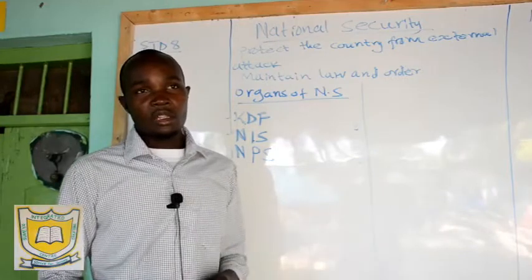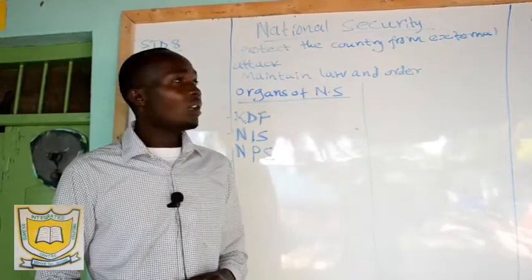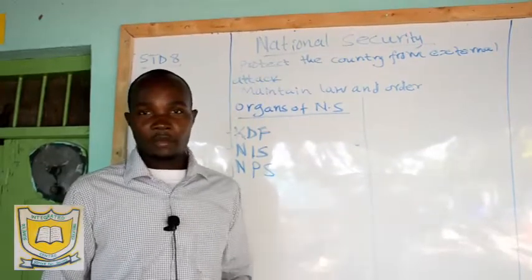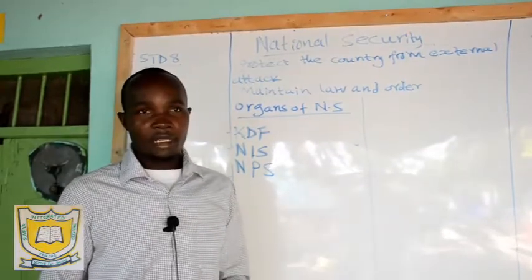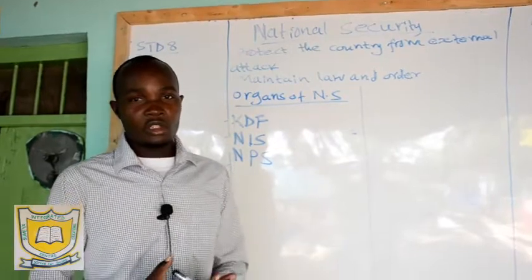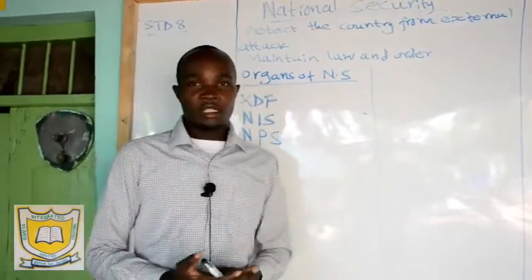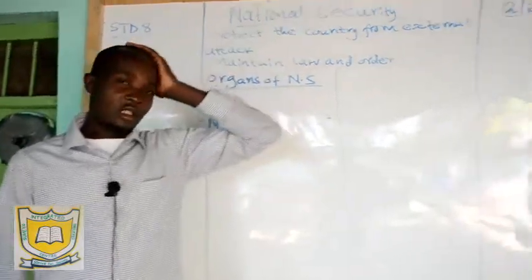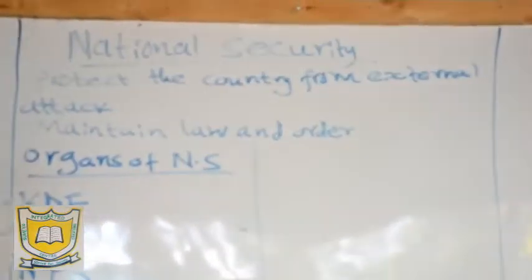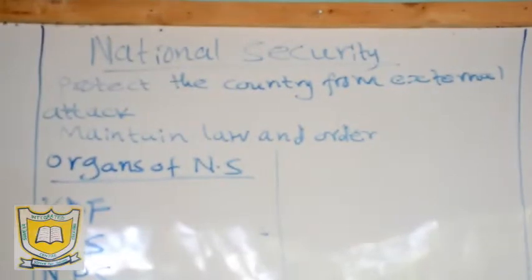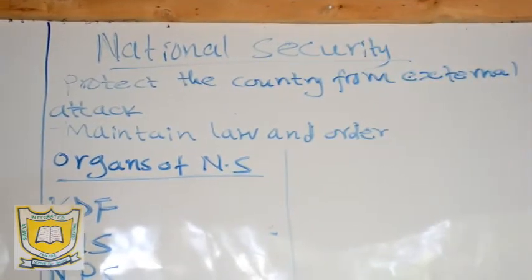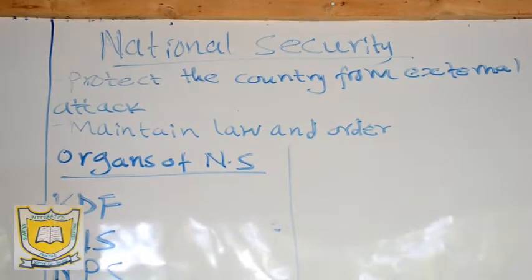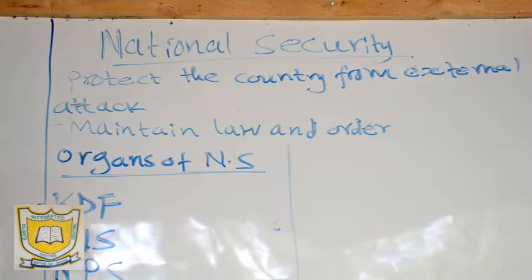The other time we looked at the government of Kenya, the county government expenditure, and the collection of revenue by the national government, and we saw how this money was used. That's what we call expenditure. So today we want to look at what we call national security. Here we are going to divide the departments of police, or those security departments in Kenya, at different levels.